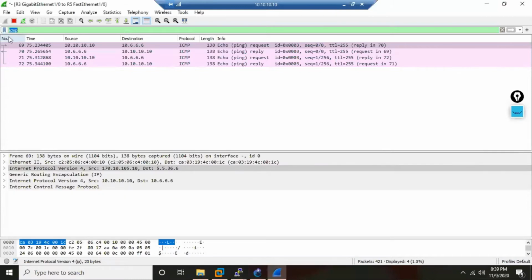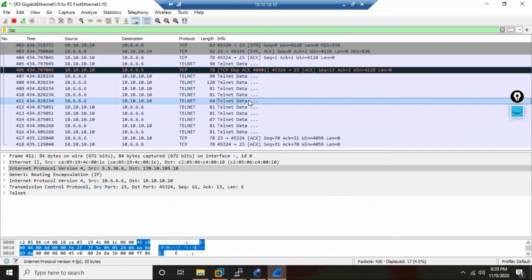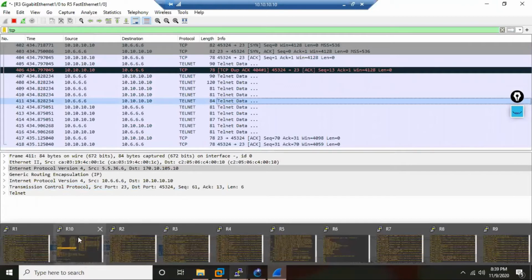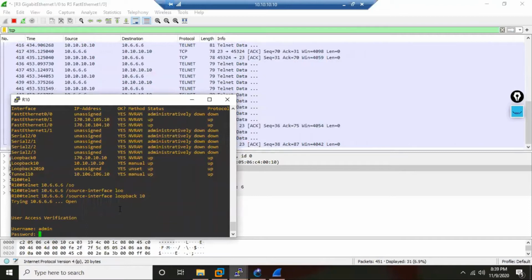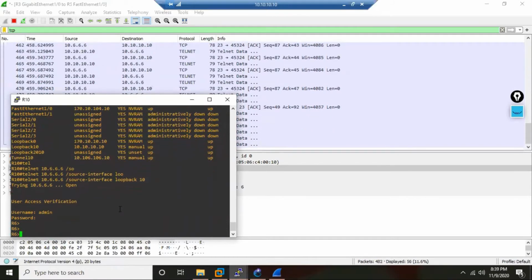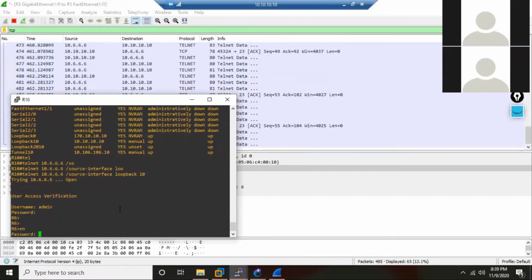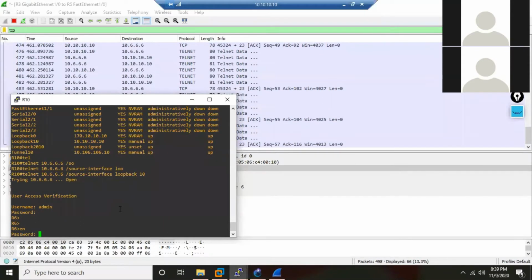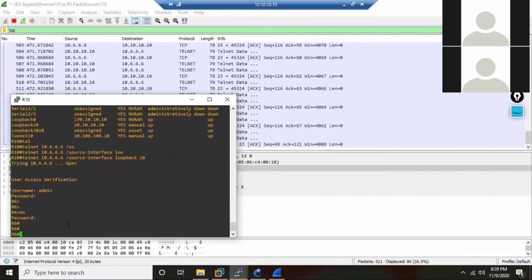Over here let me put the filter now, TCP. Immediately you see Wireshark has already captured the packets. It is asking who are you, so I say I am admin. If you are admin, tell the password. The password is Cisco@123. Now admin got access to R6 and goes further. Now it is asking for the secret password, so I type the secret password also, Cisco Disco. And now you see I get privilege mode.